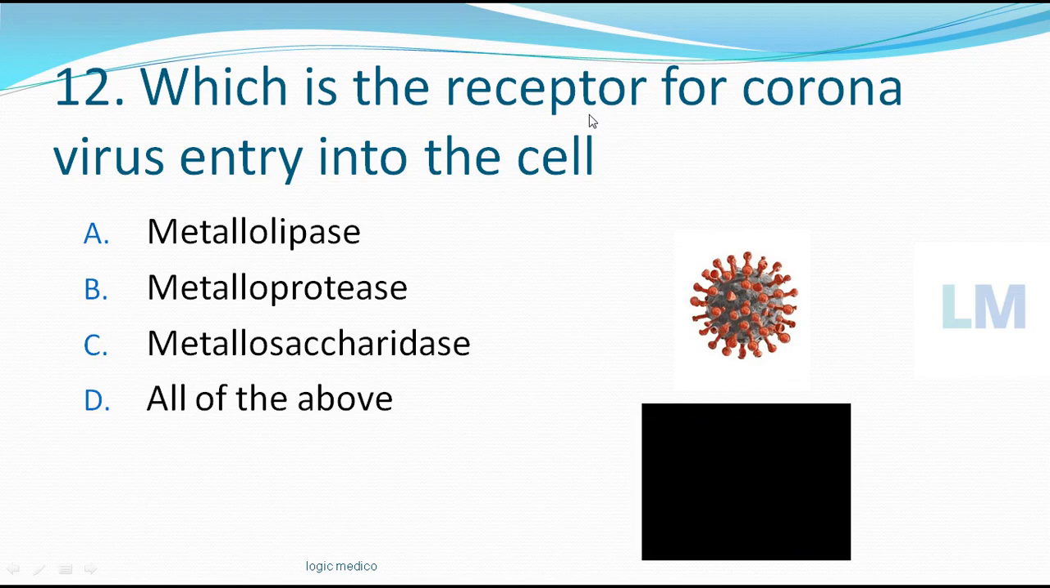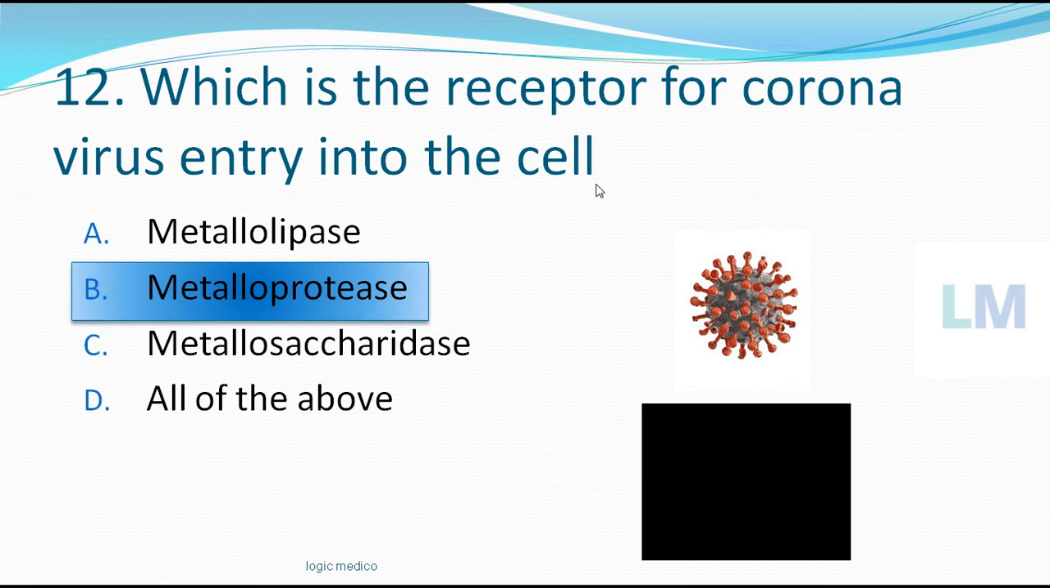Time up. So the receptor for the coronavirus entry into the human cell, there will be some receptor on the human cell. Is it metallolipase, protease, saccharide? So definitely it is metallo, one of these. If you have chosen option B, then you have told the correct answer. The metalloprotease receptors we have on the cell for other functions, but now the COVID-19 or the coronavirus utilizes that metalloprotease receptor to gain access into the human cell.